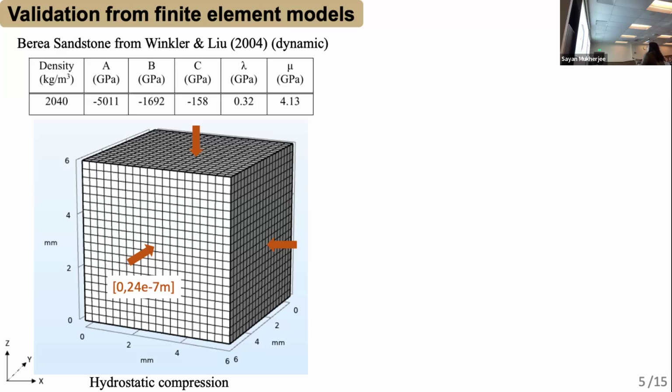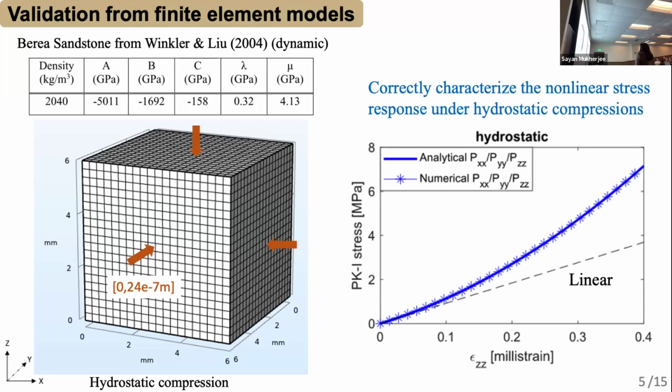Then I just recorded what the stress looks like in the middle of this cube. We can see the figure here, which is the stress versus the strain, and the solid and the dashed lines are the closed-form solutions and the numerical output. We can see that the analytical and numerical outputs overlap with each other pretty well. It means that our derived analytical solution correctly calculates the nonlinear stress response under hydrostatic compression. I also did similar validations for the triaxial and uniaxial tests.